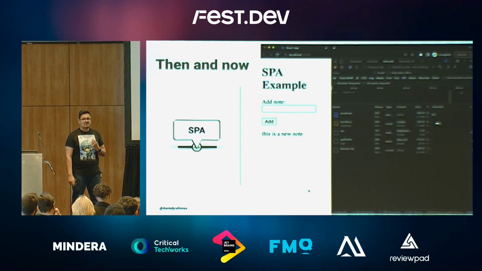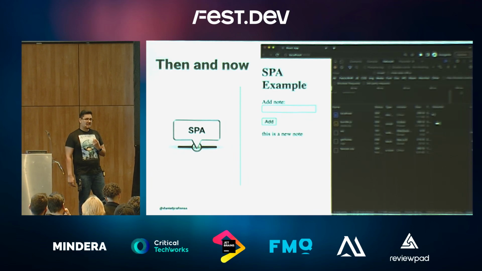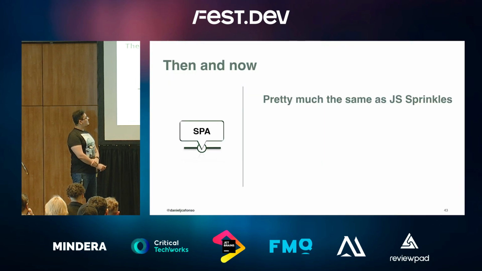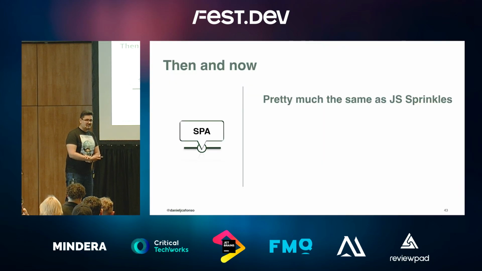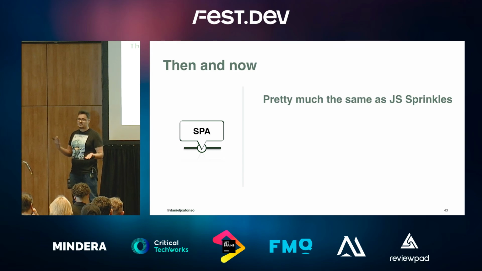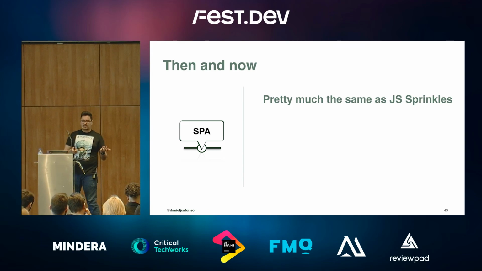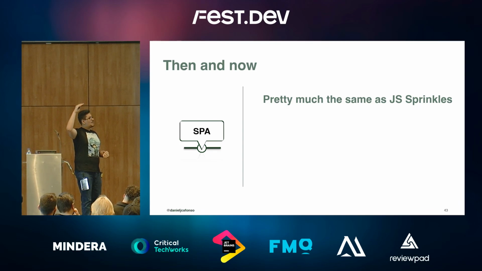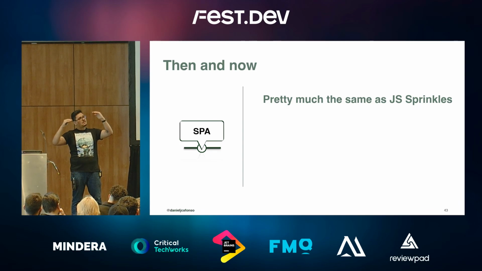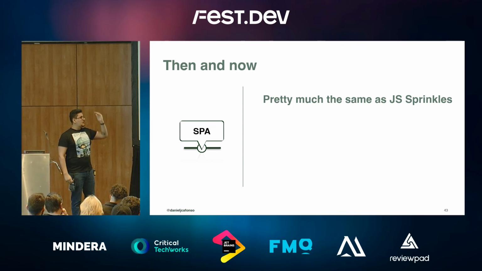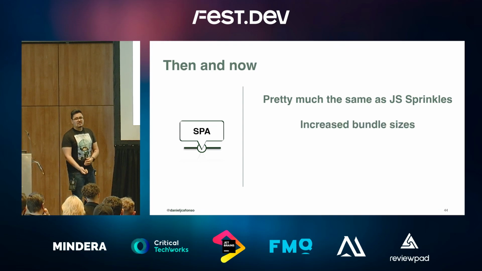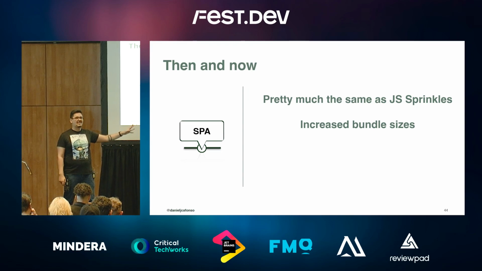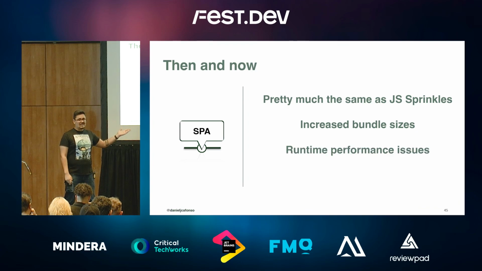Yeah, now you cannot use your application anymore if you don't have JavaScript because you depend on it. And this has a bunch of issues. So first things first, the same issues as JS Sprinkles. The client-server confusion started becoming even more apparent right now. Because when we started with MPAs, the client was here, the server was here, and as we kept progressing until we got to the SPAs, now the client was here and the server was down there. Another thing, now increased bundle sizes, because now all of the packages you add to your React application is being shipped to the client. And this kind of leads to the next step.